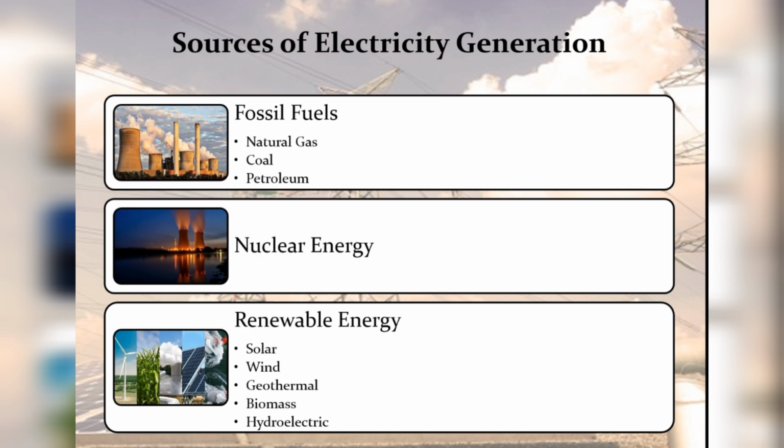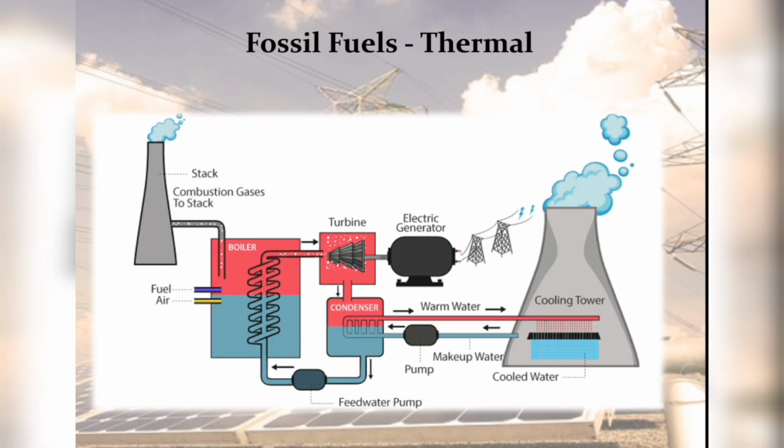The fossil fuels include natural gas, coal and petroleum, whereas the renewable energy includes solar, wind, geothermal, biomass and hydroelectric. Now let us discuss in detail each type of power plant. First let us discuss the thermal power plant.